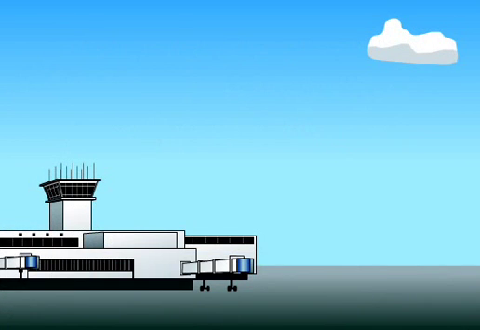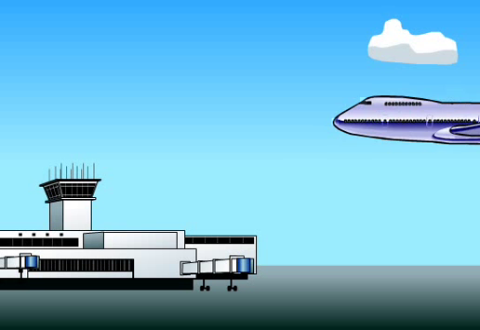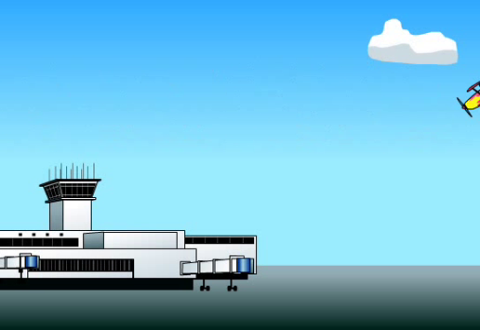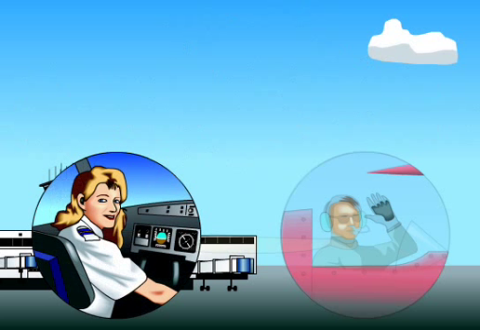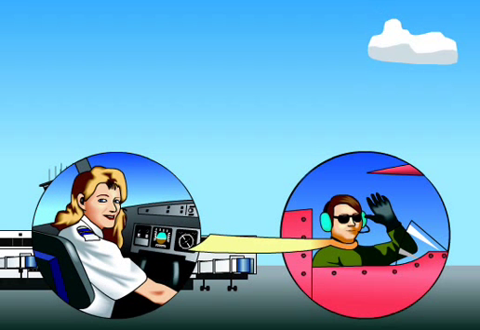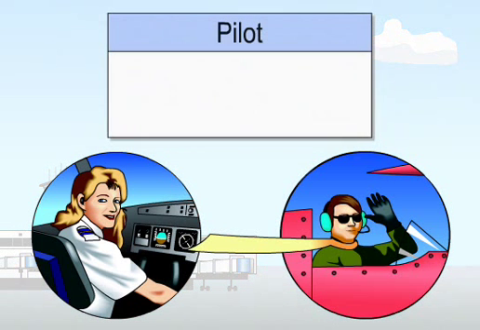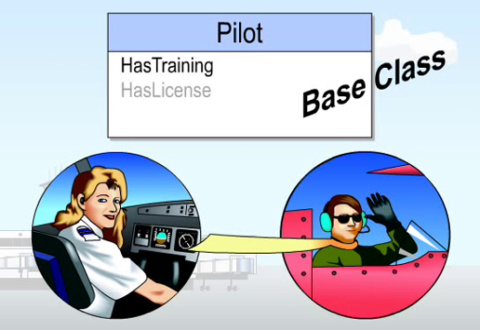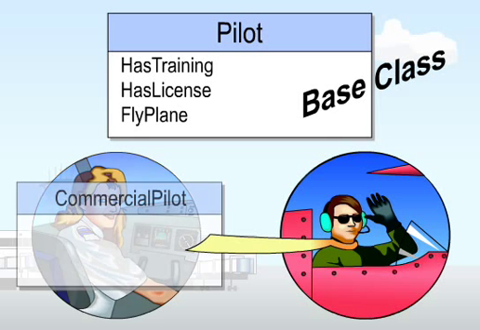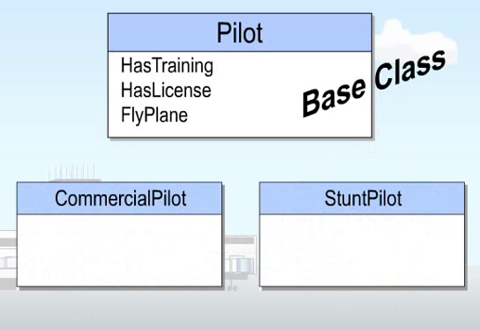Here is an example. This airport control tower serves both commercial pilots and stunt pilots. Both commercial pilots and stunt pilots have training and licenses and can fly planes. In C# terms, pilot is a base class, and has training, has license, and fly plane are methods of the pilot base class. Two classes derive from the pilot base class: commercial pilot and stunt pilot.